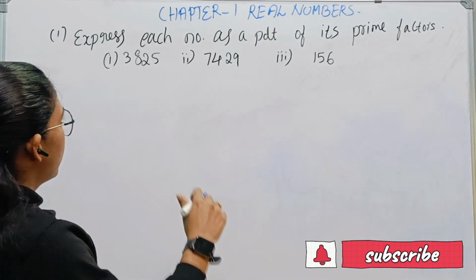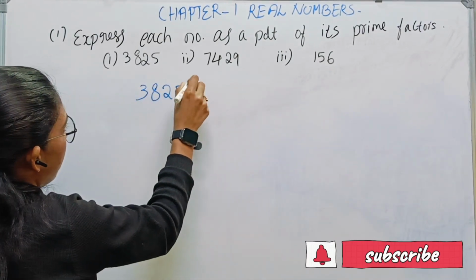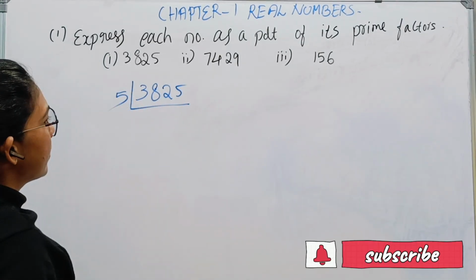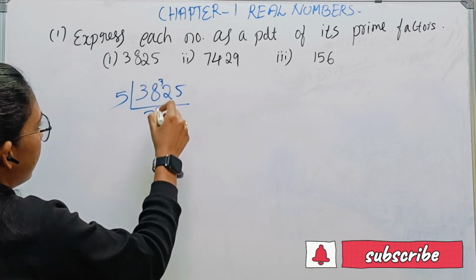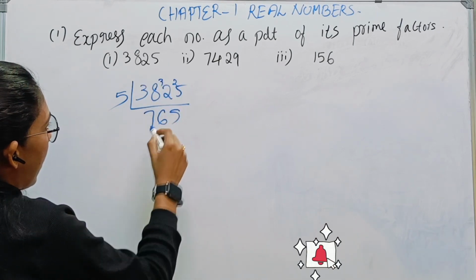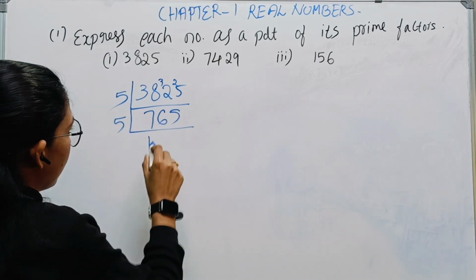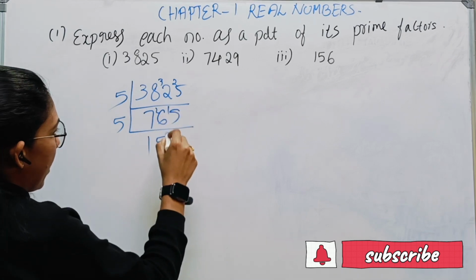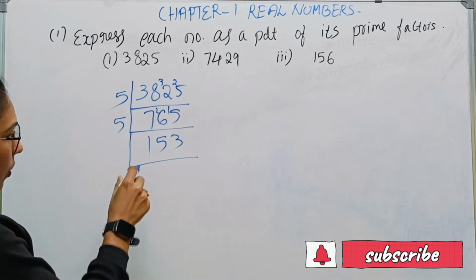So let's do it together. The first one is 3825. Since the ones place is 5, we have to divide this number by 5. Dividing, we get 765, then 153.